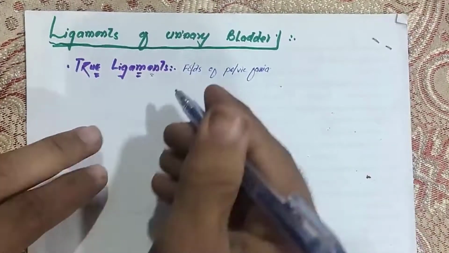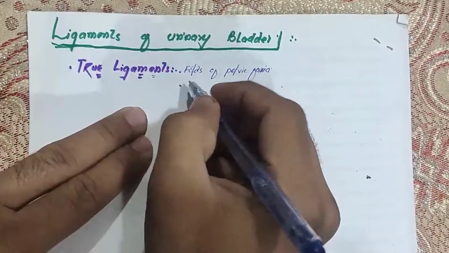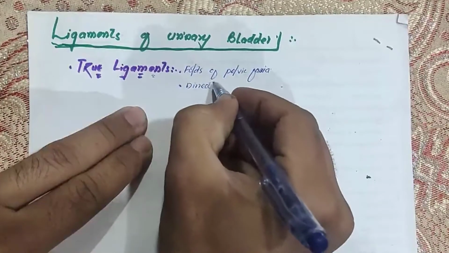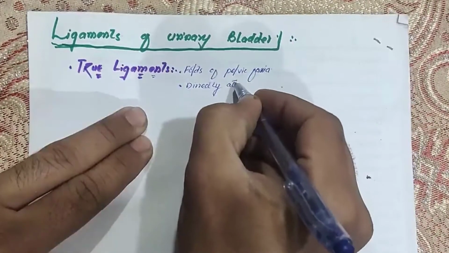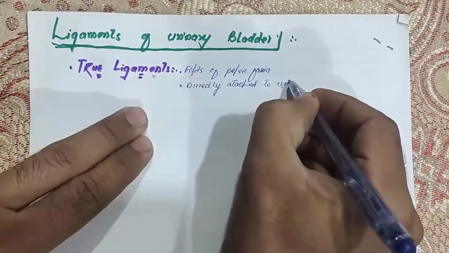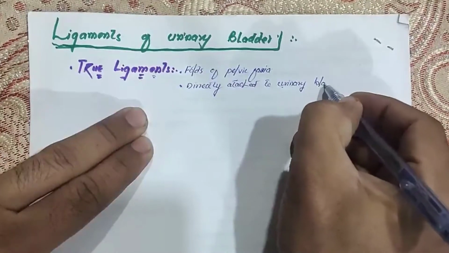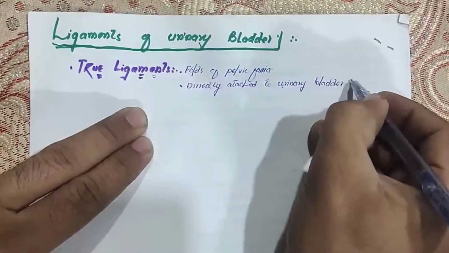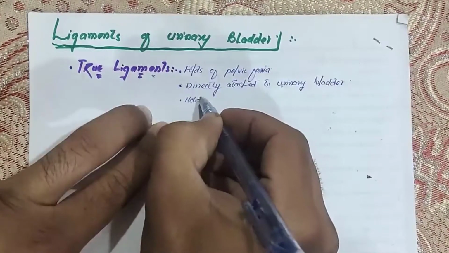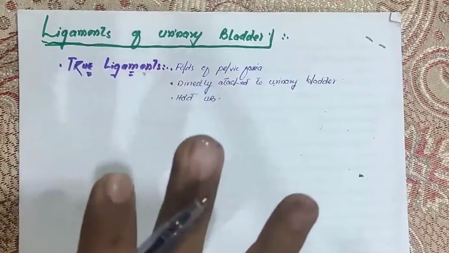And we say they are directly attached to what? To urinary bladder. So let me write here, they are directly attached to urinary bladder, right? And what is their duty? Their duty is to hold the urinary bladder, UB meaning urinary bladder, in its position, right?